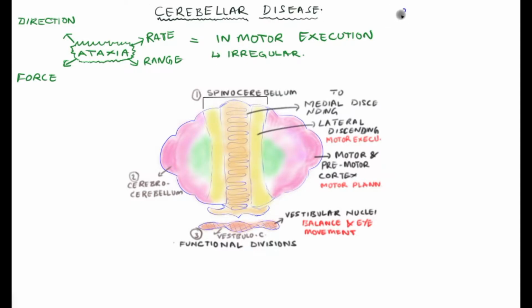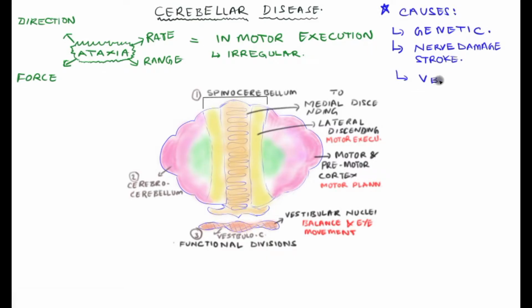The major causes of cerebellar lesions are cerebellar damage or cerebellar disease. One of the major reasons is genetic: mainly spinocerebellar ataxia, a genetic autosomal recessive disease, and neuronal damage and stroke.